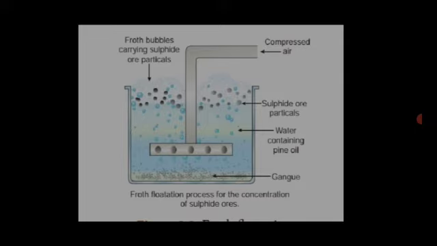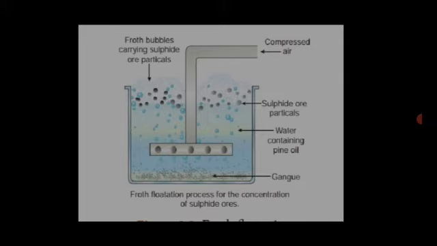Compressed air is passed through the apparatus. The compressed air pushes through the water, to which some pine oil is added. The pine oil acts as a foaming agent. So the lighter ores are carried up.